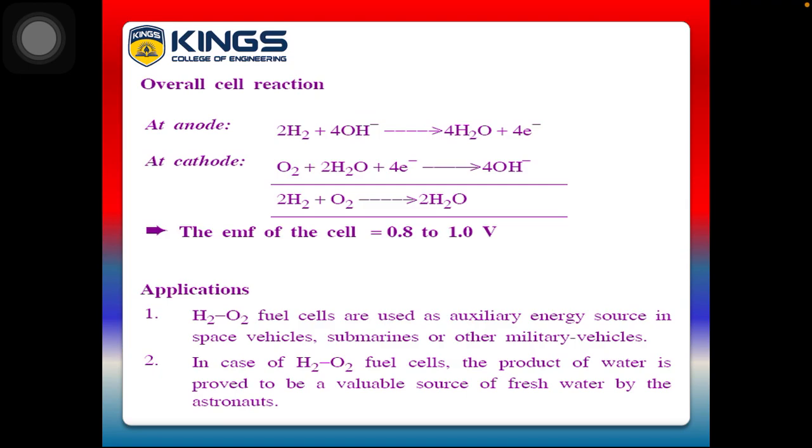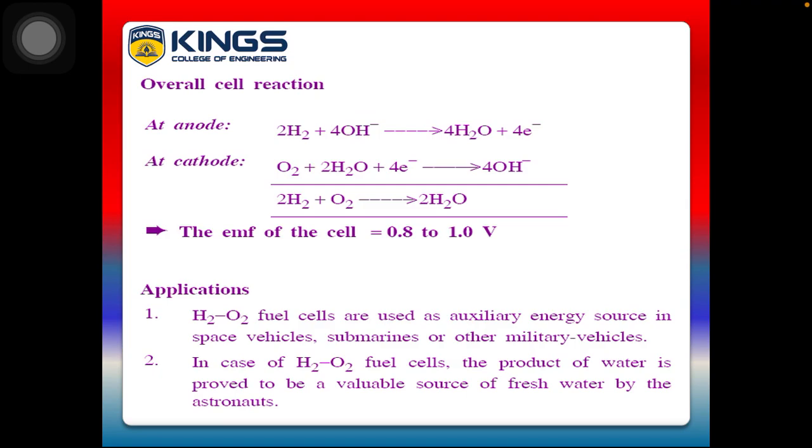So here water, which is a precious commodity, is produced by this redox reaction, and it will also give 0.8 to 1.0 volt current. So what are the applications of this hydrogen oxygen fuel cell? Hydrogen oxygen fuel cells are used as an auxiliary energy source in space vehicles, submarines or other military vehicles. Military vehicles operated in the desert or in the marine environment very much depend upon